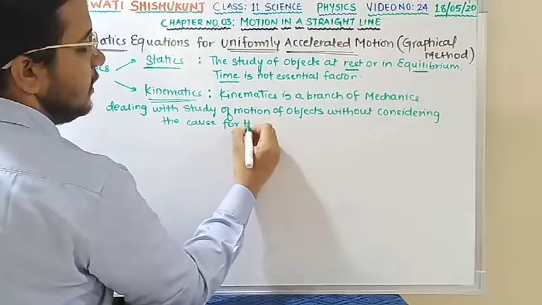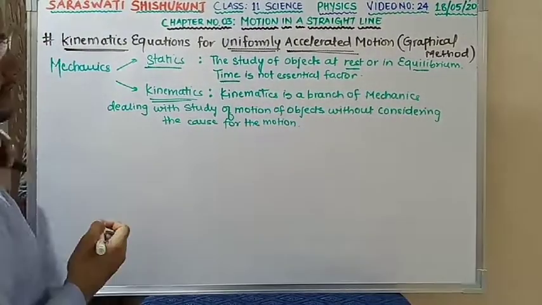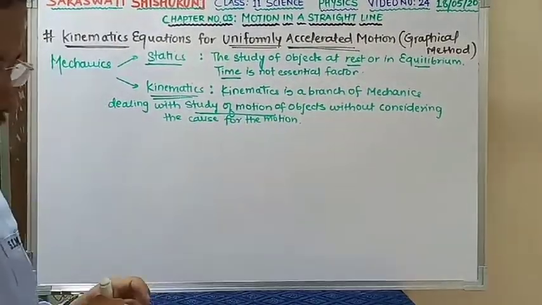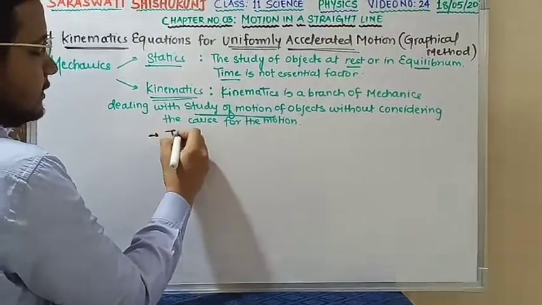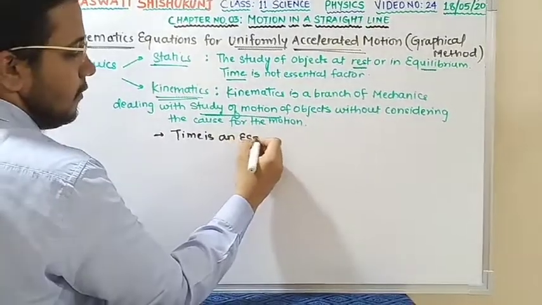We are not considering the cause for the motion. What is the reason behind this motion? We are not studying that in this branch. And as we are dealing with the study of motion, meaning changing position with respect to time, you can say over here that time is an essential factor.